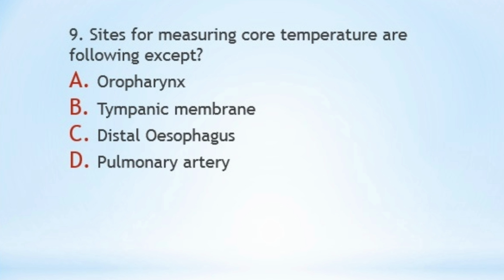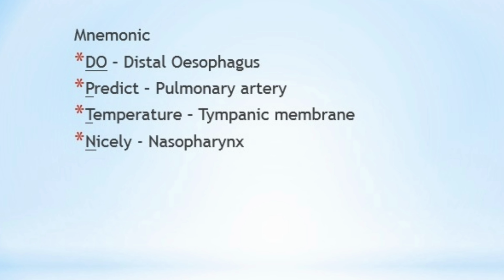Now question number 9 is, sites for measuring core temperature are the following except A, Oropharynx, B, Tympanic membrane, C, Distal esophagus, D, Pulmonary artery. Here I am giving you a mnemonic to remember the 4 sites from where the core temperature is measured, and the mnemonic is DO PREDICT TEMPERATURE NICELY.